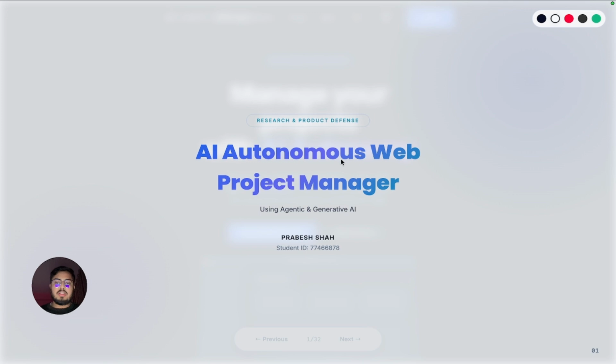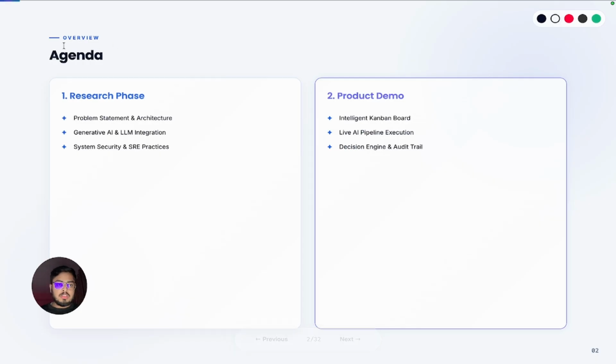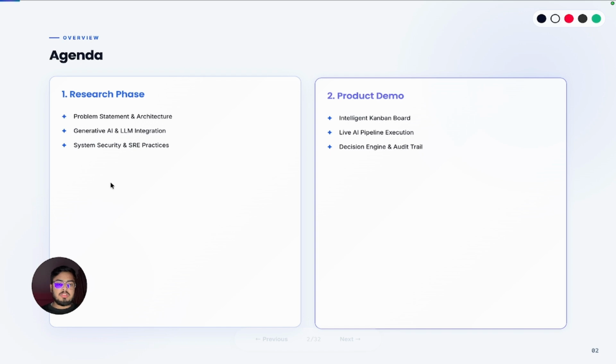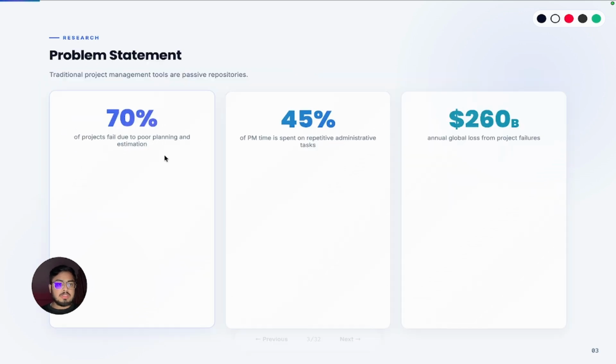My project is AI Autonomous Web Project Manager. These are the agendas of my project, which is divided into a research phase and a product demo. These are for the research part, and this is for the product demo.